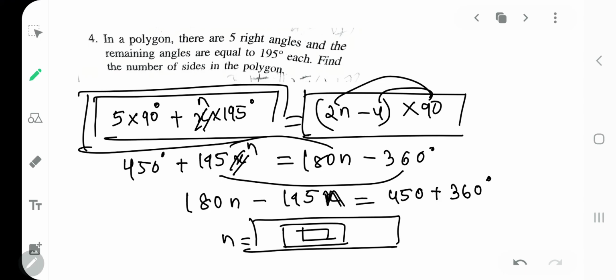So don't take two variables. I mistakenly took two variables, x also and n also. But if the polygon has 5 sides, that means it has 5 angles only. So number of sides or number of angles, it's the same, n only.